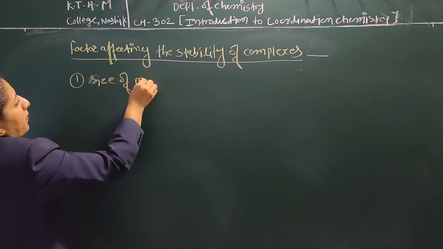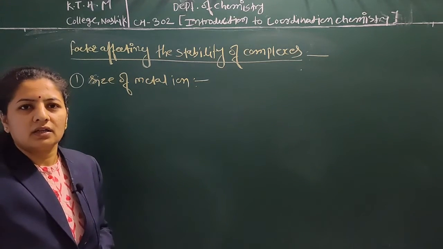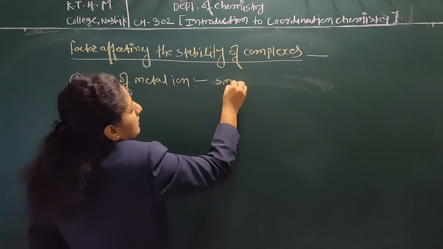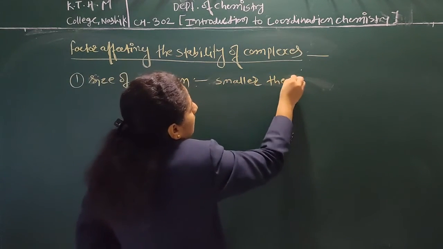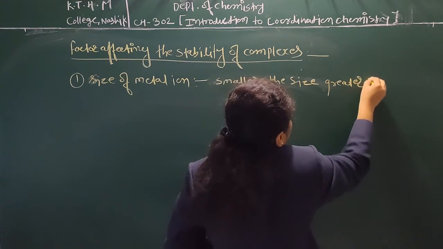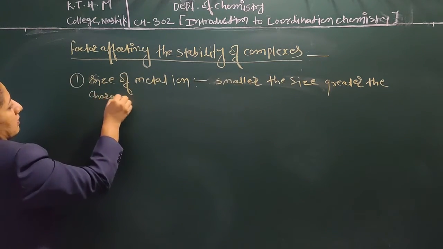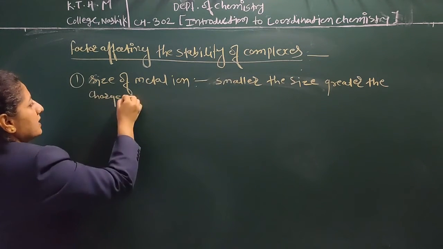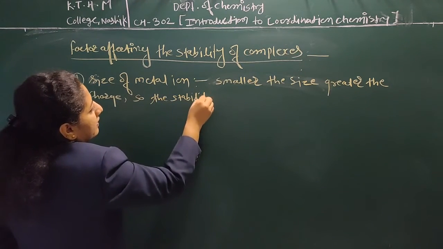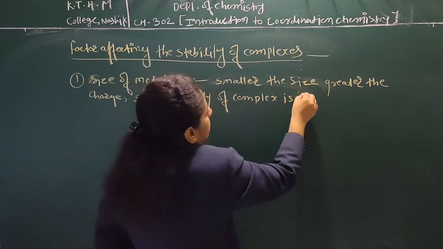The smaller the size, the greater the charge, so the stability of the complex increases.